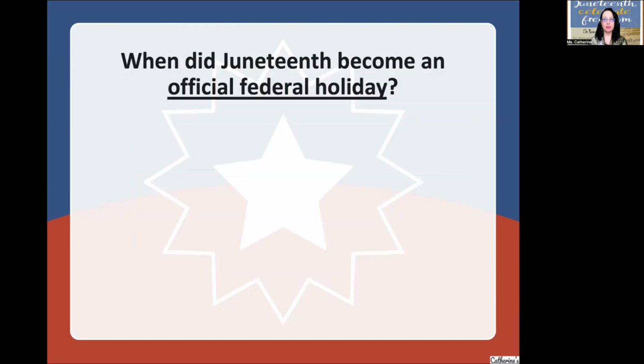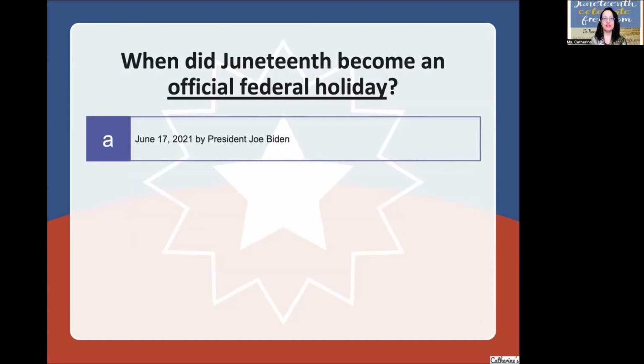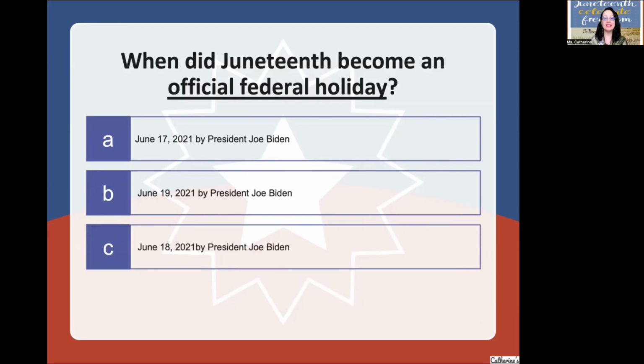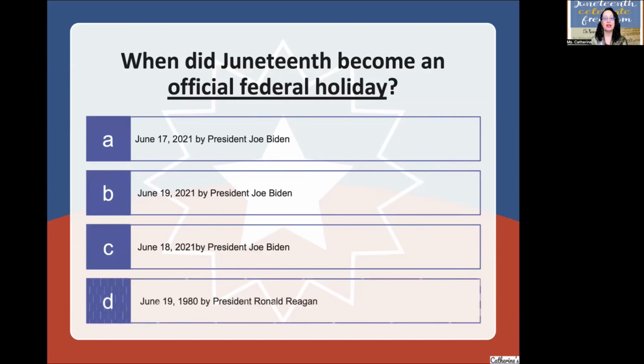When did Juneteenth become an official federal holiday? June 17th, 2021 by President Joe Biden. June 19th, 2021 by President Joe Biden. June 18th, 2021 by President Joe Biden.